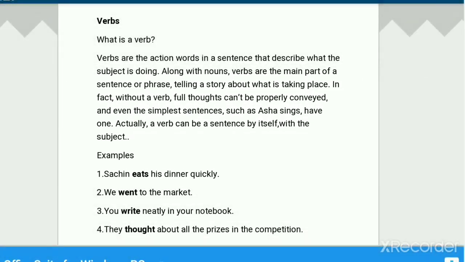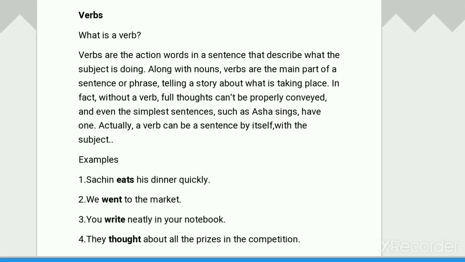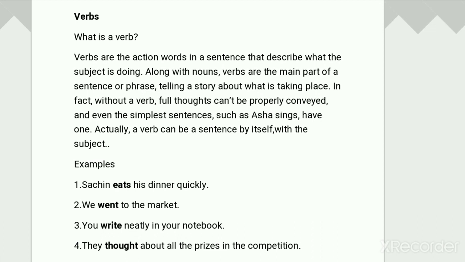Hello students, our topic is grammar: verbs and adjectives. First, we are learning verbs. Then what is a verb? Verbs are the action words in a sentence that describe what the subject is doing.